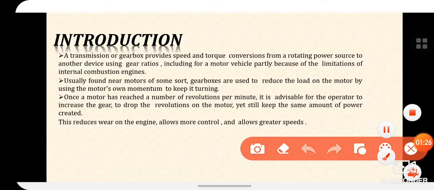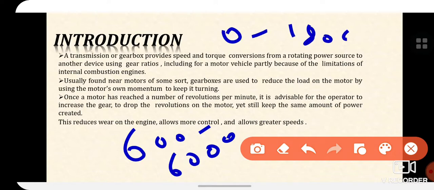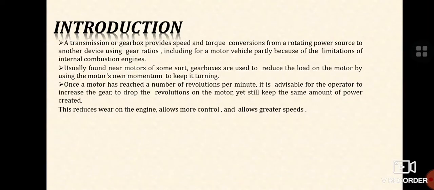As I told, the IC engine operates over a range of 600 to 6000 revolutions per minute, whereas the car wheel rotates from about 0 to around 1800 revolutions per minute. Secondly, the engine provides its highest torque and power output unevenly across the revolution range, resulting in the torque band and the power band.